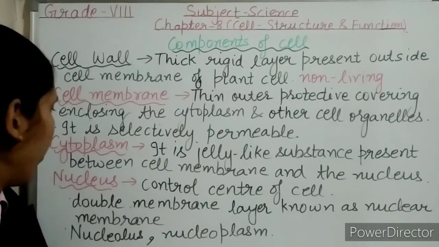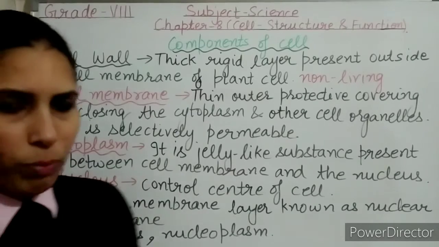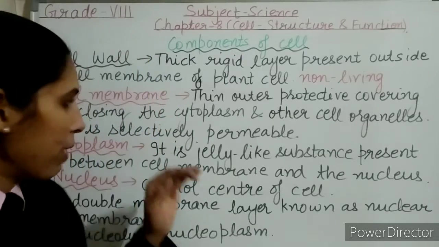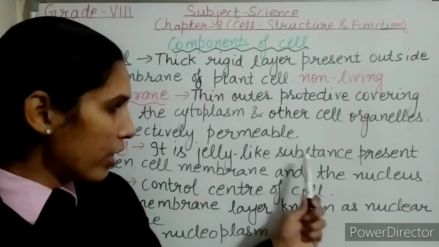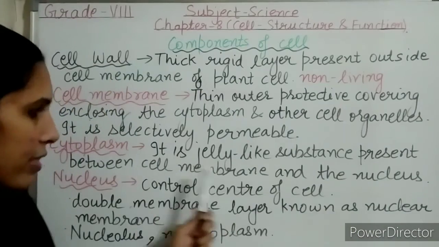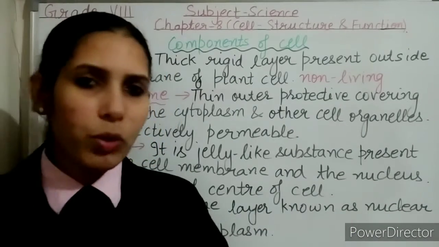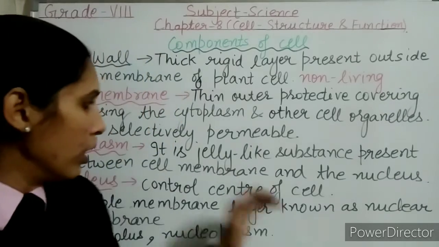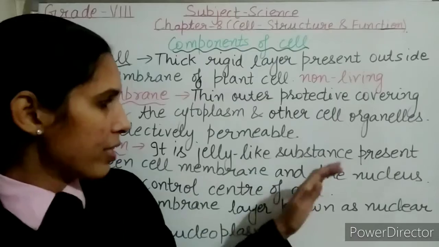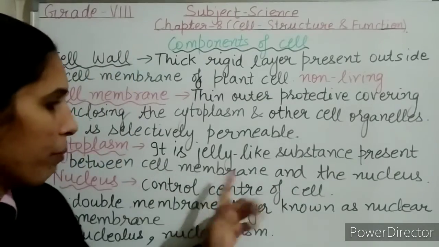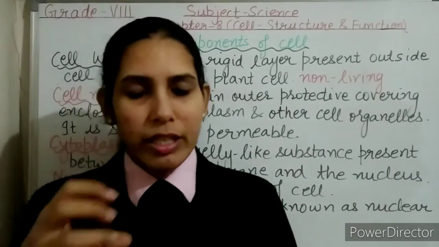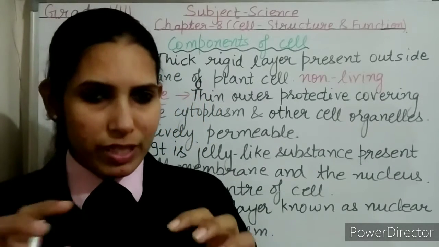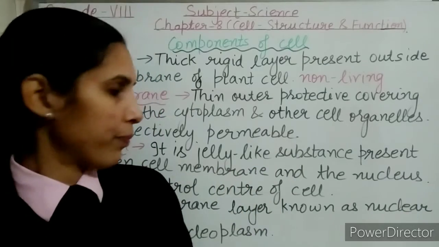Now let's move on to the third one, that is cytoplasm. What is cytoplasm? As I told, the cell membrane is the boundary. Cytoplasm is the jelly-like substance present between the cell membrane and the nucleus. We know that in all the cells, at the center, the nucleus is present. The cell holds various types of cell organelles in the cytoplasm.